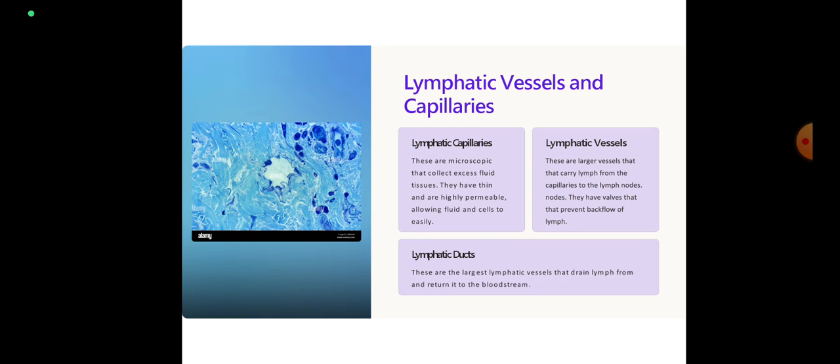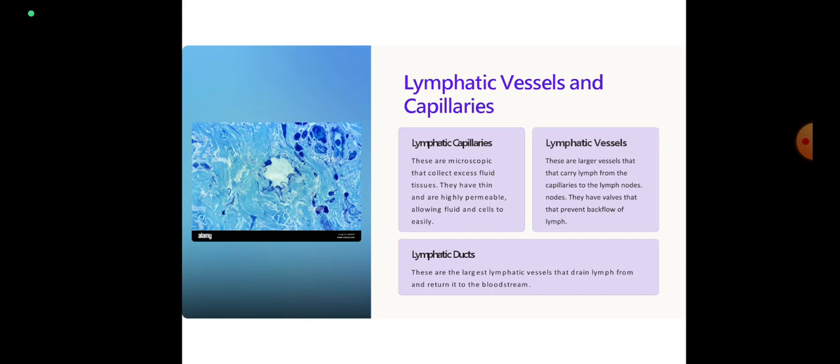They contain a single layer of endothelial cells, but the walls are more permeable to all interstitial fluid constituents, including protein and cell debris. Tiny capillaries join to form larger lymph vessels.